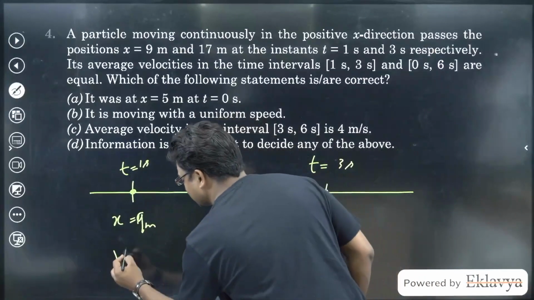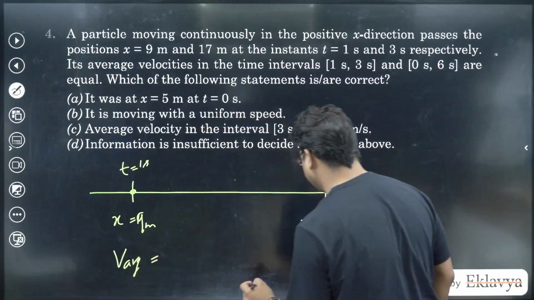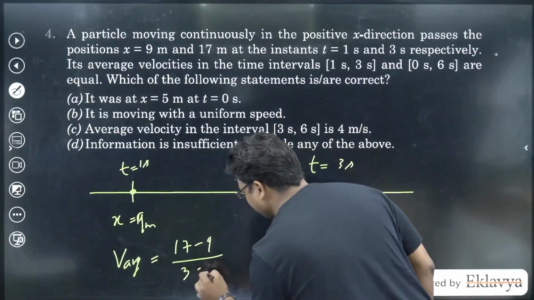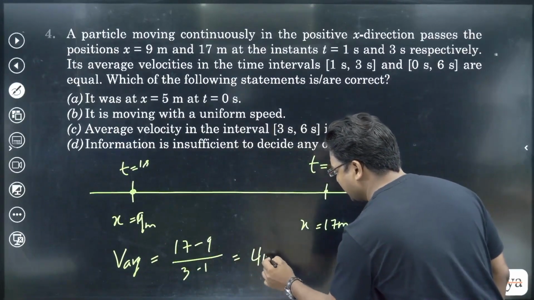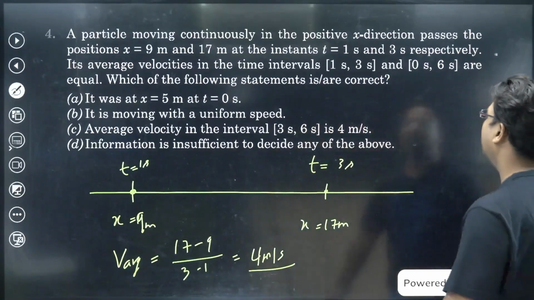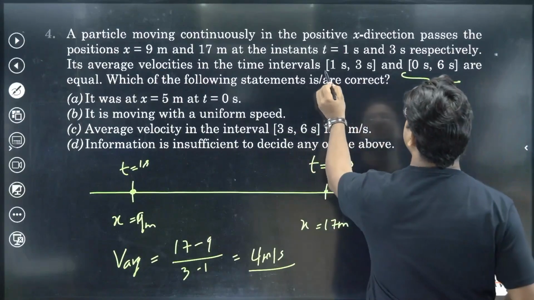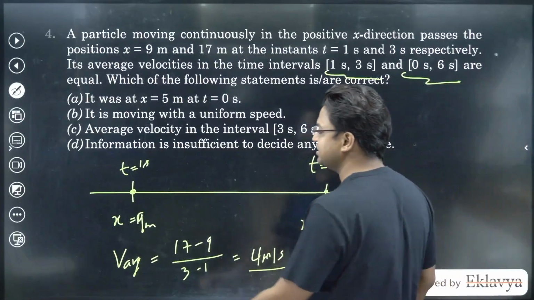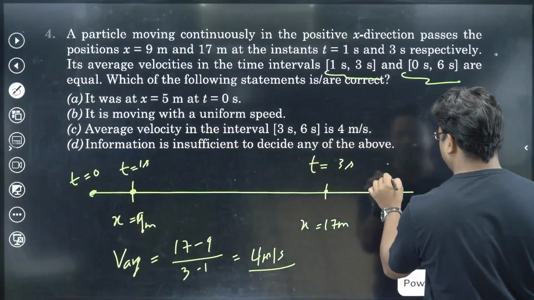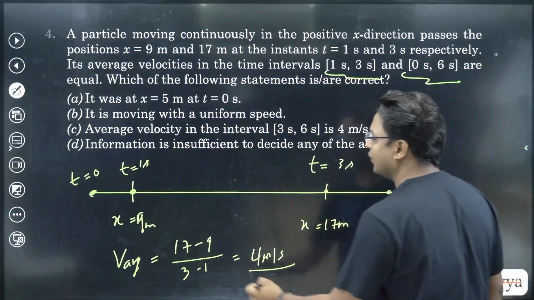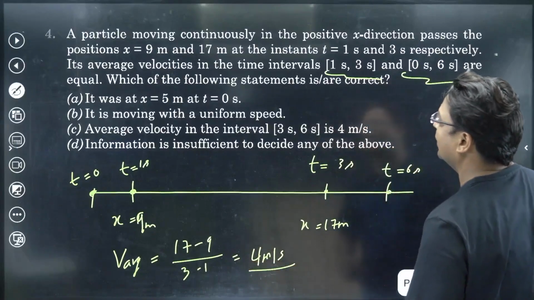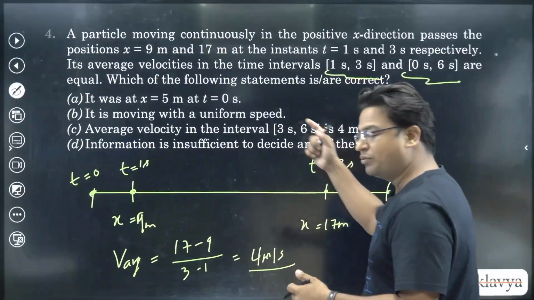So the average velocity for this interval will be given by 17 minus 9 divided by the time interval, which is 3 minus 1. So it will become 8 by 2. So the average velocity is 4 meters per second. Now the question says that the same average velocity was applicable for a time interval which encompasses this time interval. The particle may have been somewhere here at t equal to 0, and somewhere here at t equal to 6 seconds. We know that from this position to this position, the average velocity was the same, 4 meters per second. So then we have to make some conclusions.